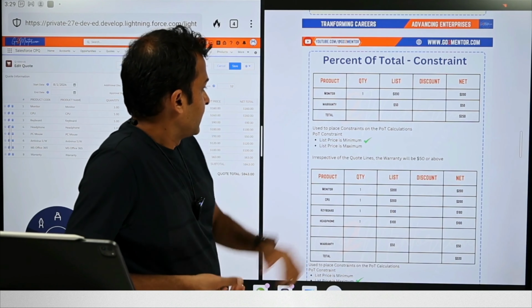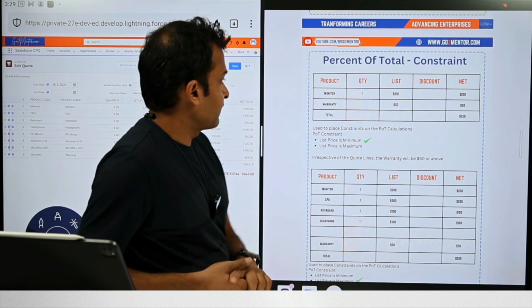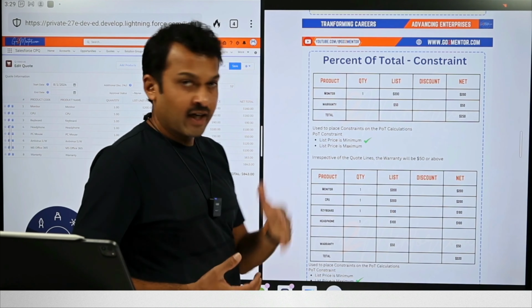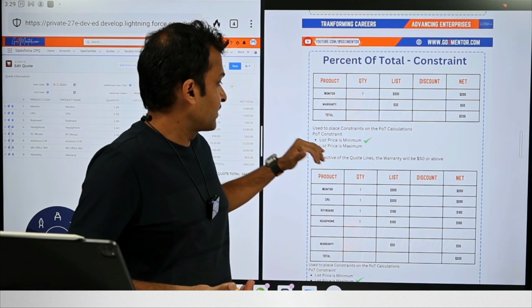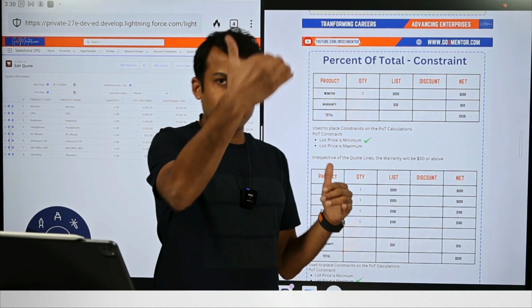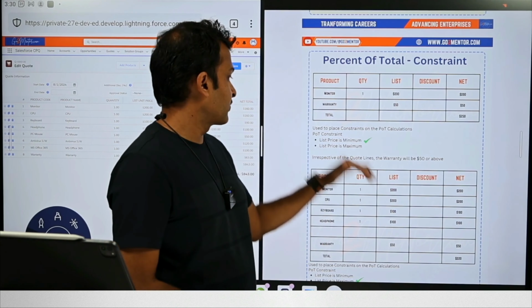So here, it's possible. Let's say the warranty product itself will have a list price, right? We have set it to $50. Now, we can specify if there are any constraints. For example, we could instruct the system that the list price, which is $50 on the warranty product, should be the minimum. So even if the total of all the other products totals, let's say, $35, we should still at a minimum charge the customer $50 for the warranty product.